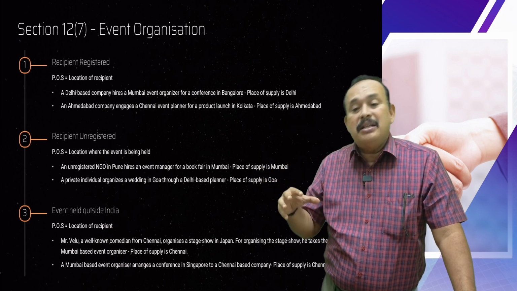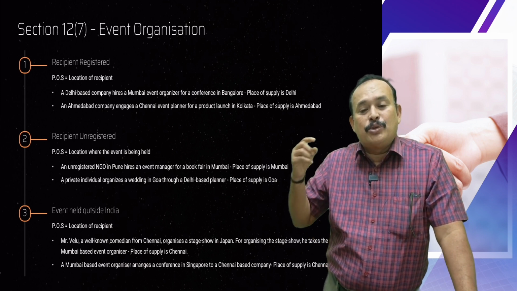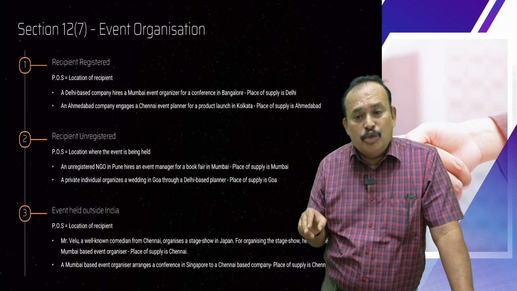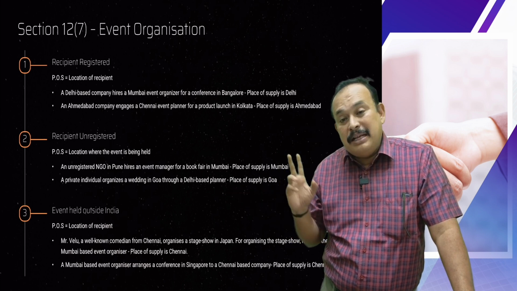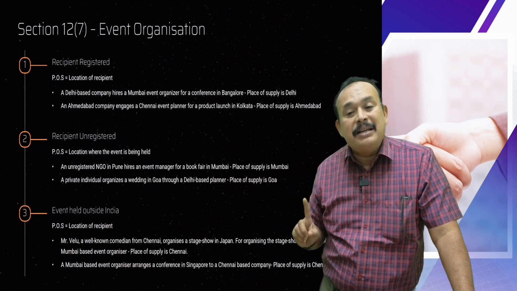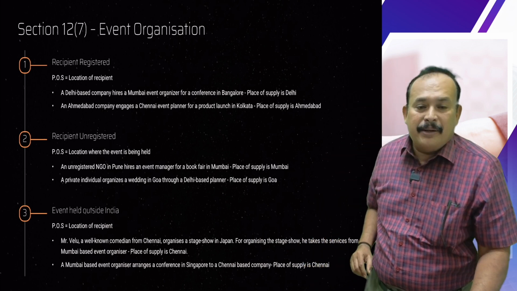The wedding took place in Goa. Then the place goes to Goa because the recipient is an unregistered person. If the event took place outside India, the place of supply is not outside India. The location of the recipient is the place of supply. Look here, location of recipient.